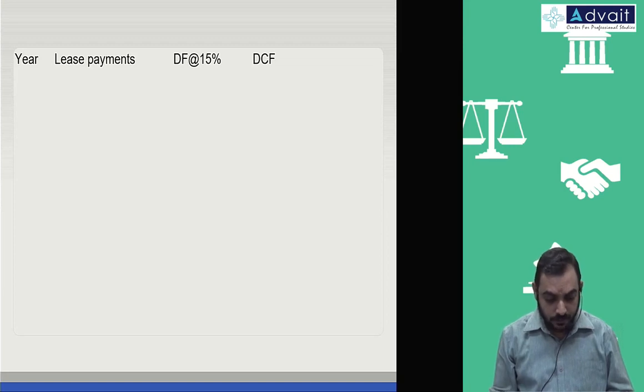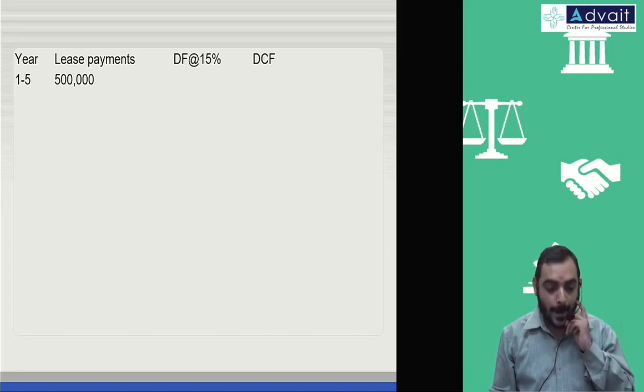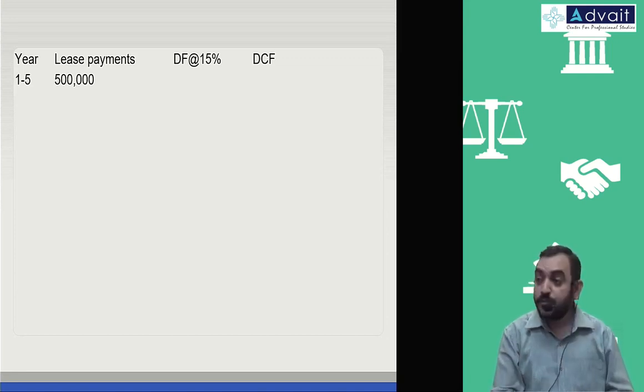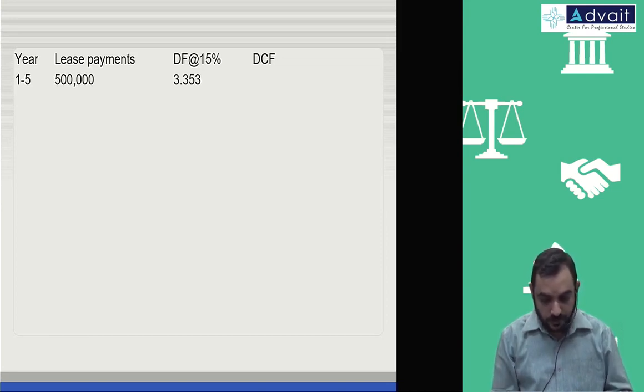Lease rental per annum 5, year 1 to 5, 5 lakh. Discounting factor at 15%. Annuity factor, we can take 3 decimals, for 5 years, 3.352.